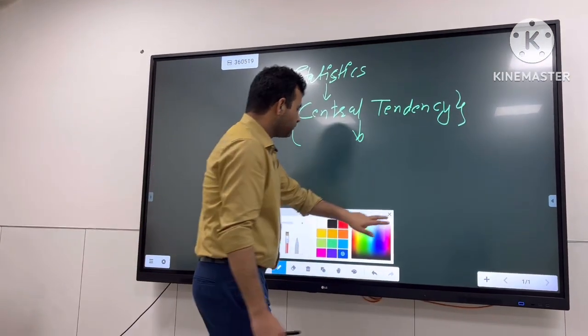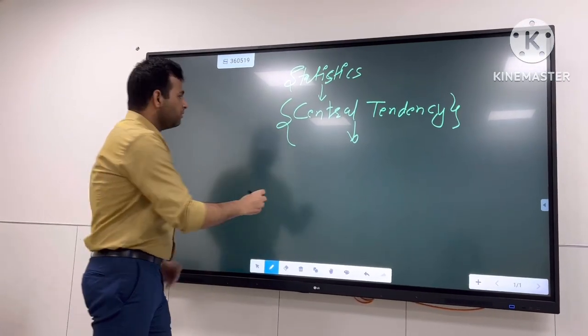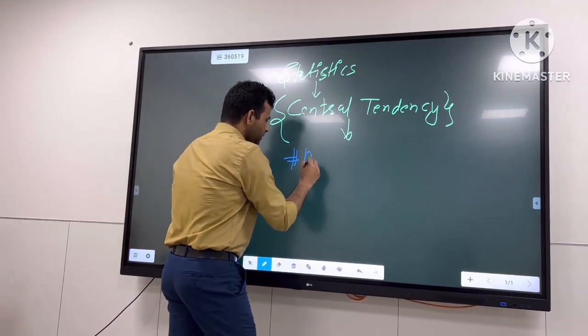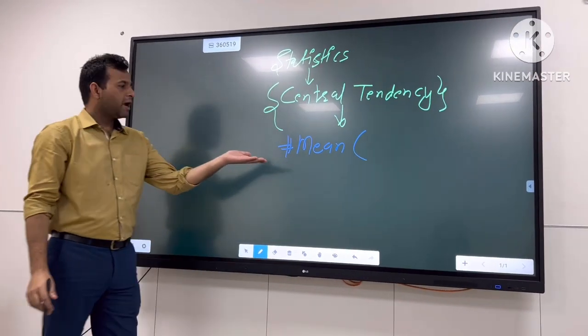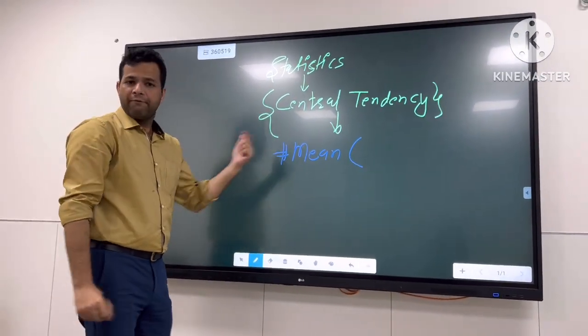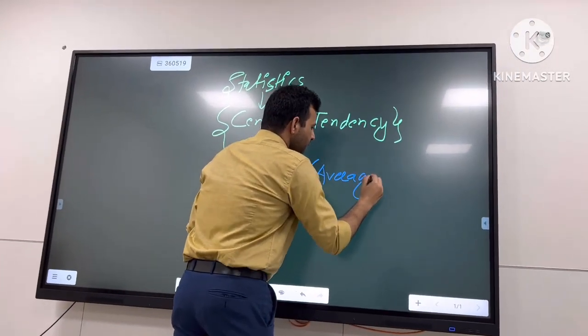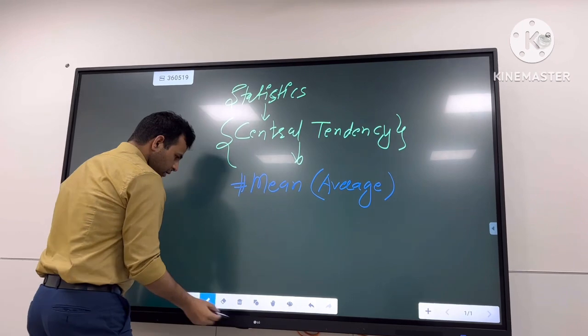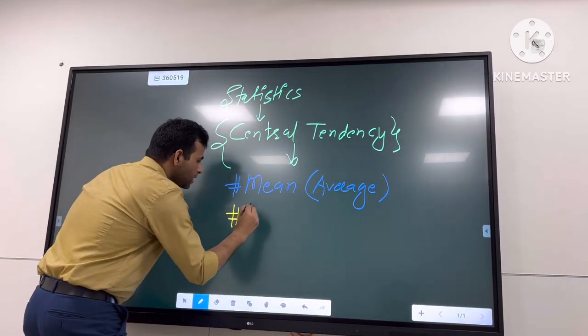Under central tendency we will find the mean of that data. We have studied it many times, and at that time we called it average. So I am going to write average also here. Now the second one, I am going to write, is the mode.